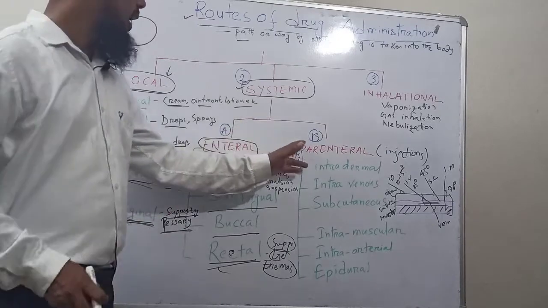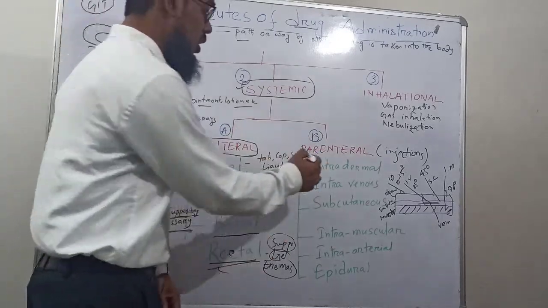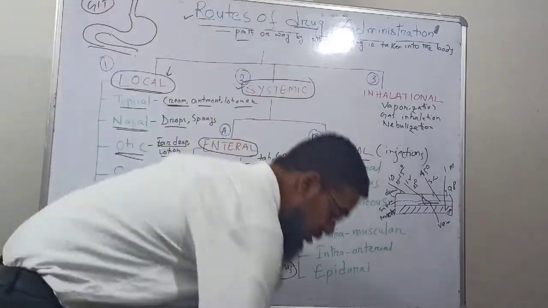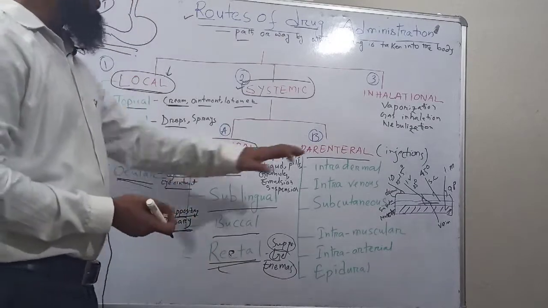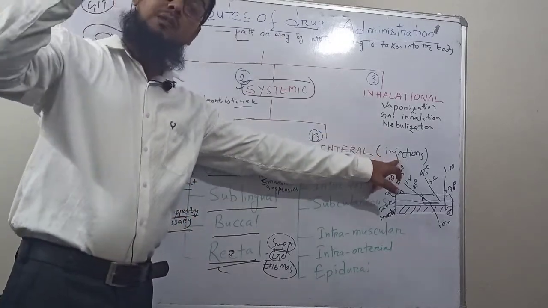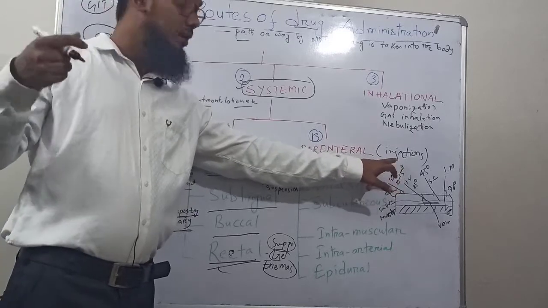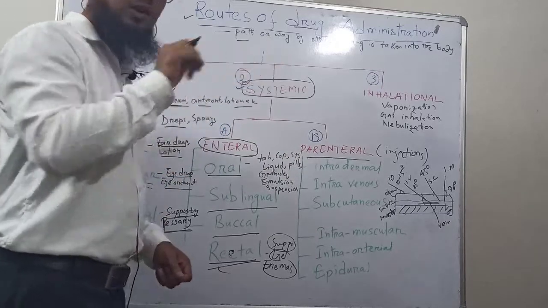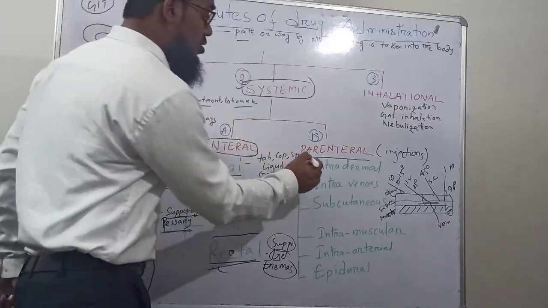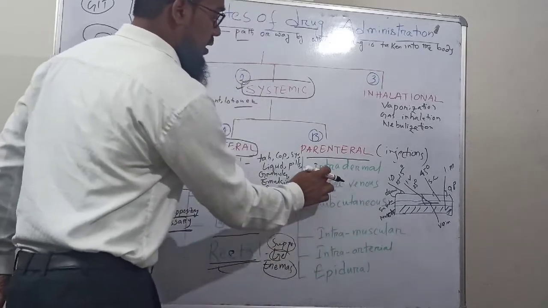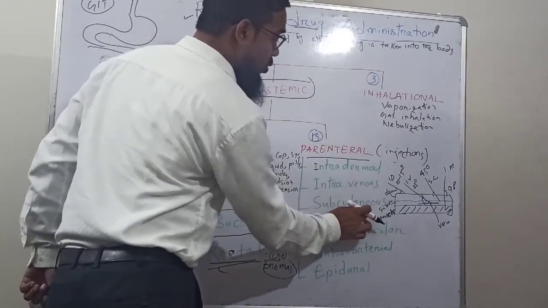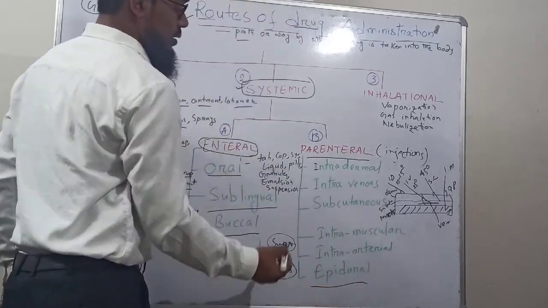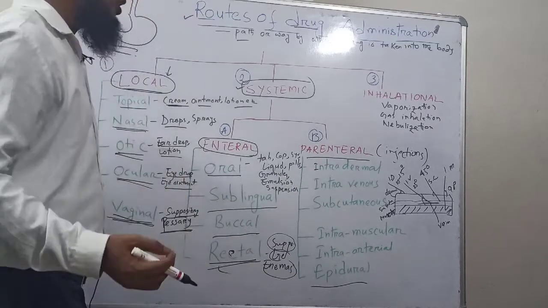Now coming to another type of systemic route, which is called the parenteral routes. What are parenteral routes? Parenteral routes are those in which the drug is given in injection form, which are called parenterals. Based on the location, they are termed intradermal, intravenous, subcutaneous, intramuscular, intra-arterial and epidural. There are some types of parenteral routes.